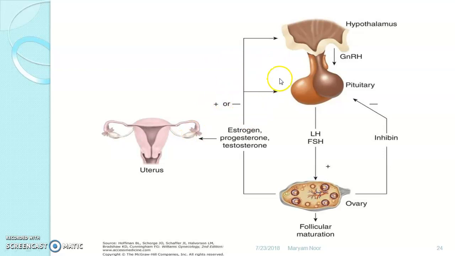See here, this is a flow chart or diagram where you can see positive and negative feedback mechanisms. Here is the hypothalamus region. This releasing hormone, GnRH, released by the hypothalamus, targets the anterior pituitary, and as a result, secretion of LH and FSH takes place, which target the ovary in the case of a female.